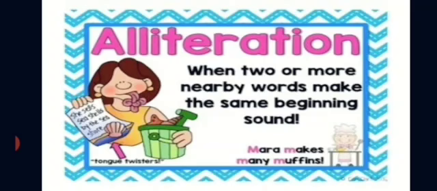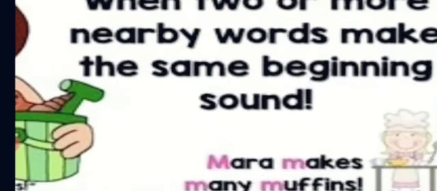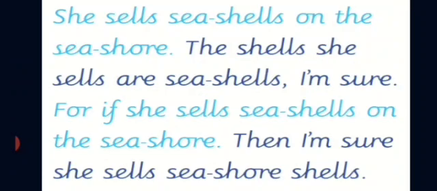You see the example: Mara makes many muffins. This should be underlined in the examination. It shows the words in alliteration. You see this example: She sells seashells on the seashore. The shells she sells are seashells. You can see the repetition of the consonant sound. This is very easy to understand. Already you have learned it in lower classes, so it will be easy for you.